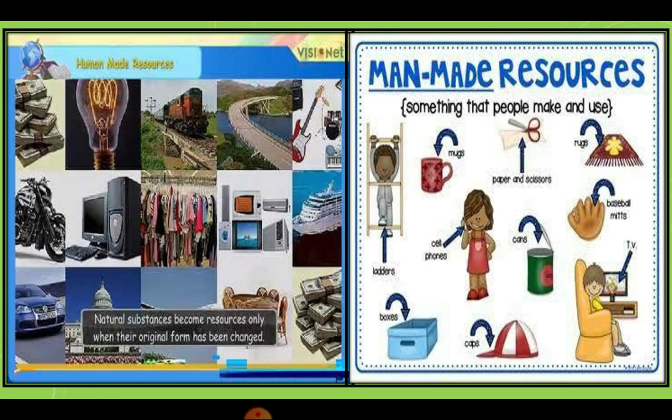So these are the different images showing that the things made by human beings are human-made resources. The electric bulb, the train, the bridges, TV, computer, motorcycle, car, our clothes, the ship, the currency, so many things that have been made by human beings.